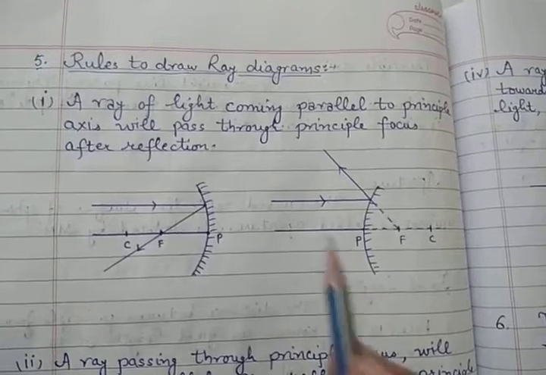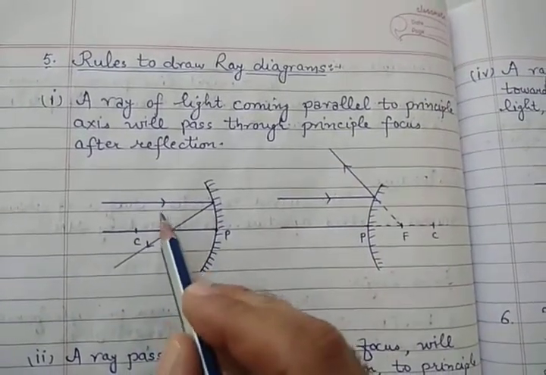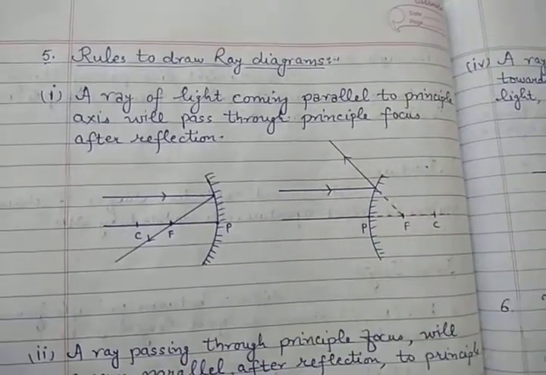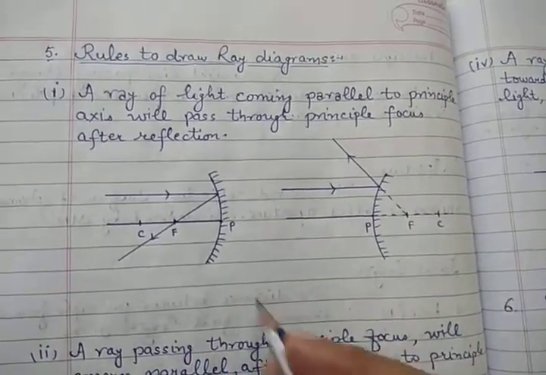Firstly, you must know what a ray is. A ray has an arrowhead on it. It's not a line diagram, it's a ray diagram if the arrow is there. Clear? So the rules are there to draw the ray diagrams.